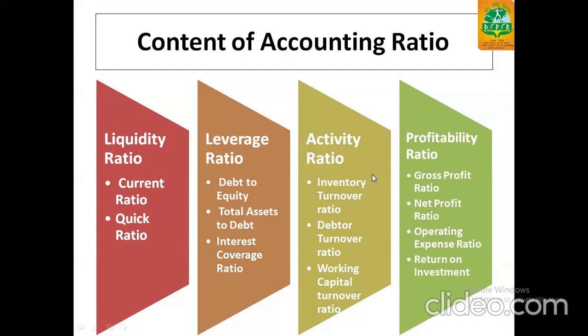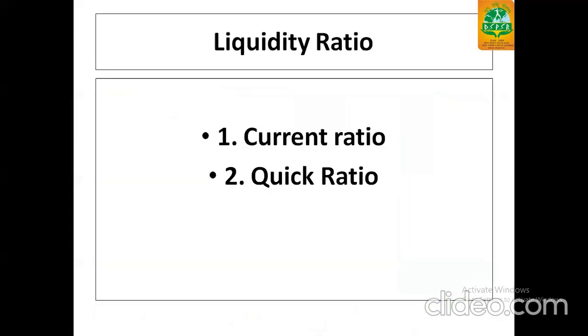Next is activity ratio, with 3 partitions: inventory turnover ratio, debtor turnover ratio, and working capital turnover ratio. Last but not least, profitability ratio covers 4 parts: gross profit ratio, net profit ratio, operating expense ratio, and return on investment.